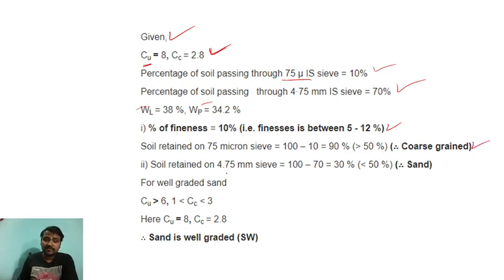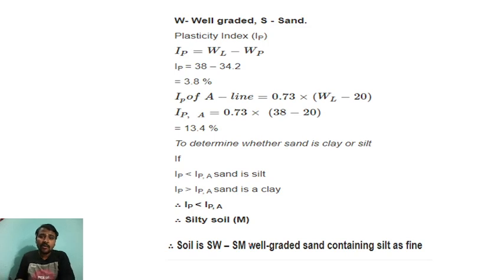If the fraction retained on 4.75 mm is less than 50%, then we can say that it is sand. For well graded sand, Cu should be more than 6 and Cc should be 1 to 3. By seeing this result, we can say the sand is well graded. This is SW. W is well graded, S is sand.